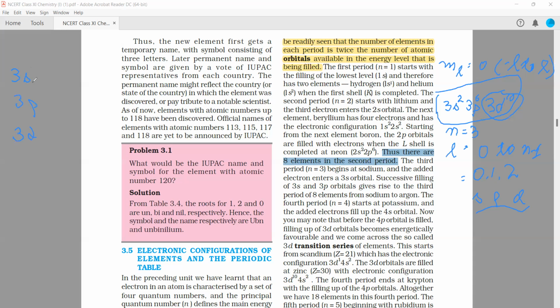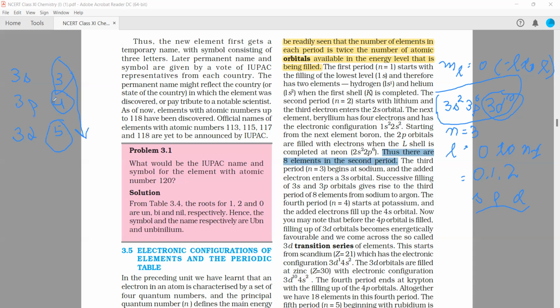So let us calculate the n plus L. Here n is 3 and L is 0, so 3. Here n is 3 and L is 1. That is, by the n plus L rule, it has a value of 4. And here the value is 5. So this is the increasing value of n plus L, and hence the increasing energy of the orbital. First, the lower energy orbital is filled, and simultaneously the higher orbitals are filled.